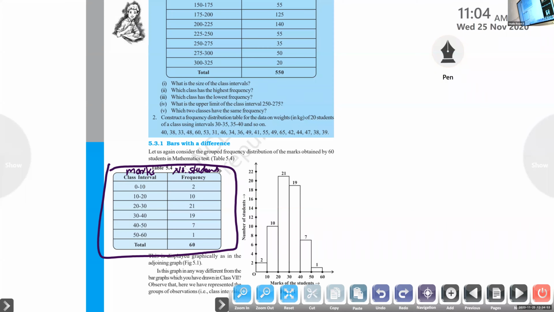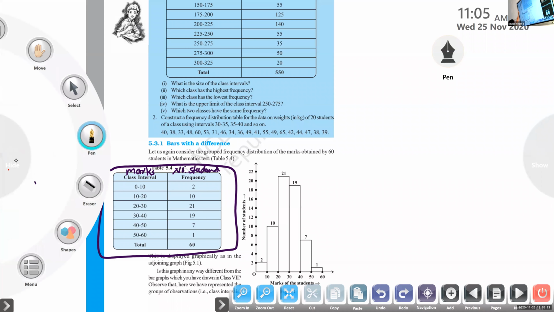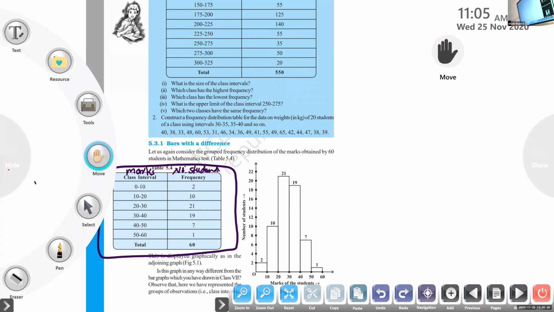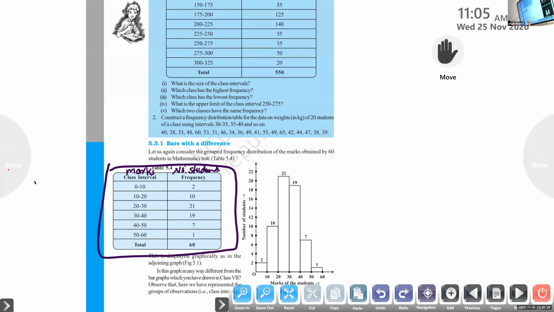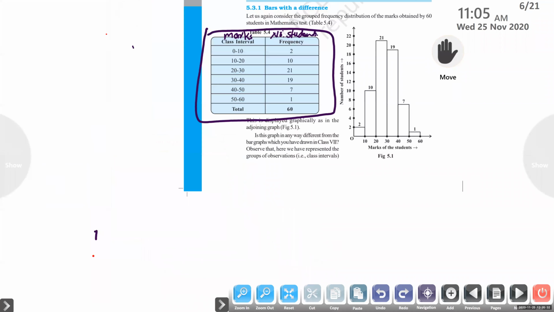Class interval 0 to 10, 10 to 20, 20 to 30, 30 to 40, 40 to 50, 50 to 60. Write the question on the right side, answer on the left side. Frequency 2, 10, 20, 1, 19, 7, 1. Okay. So first of all, draw x-axis and y-axis.